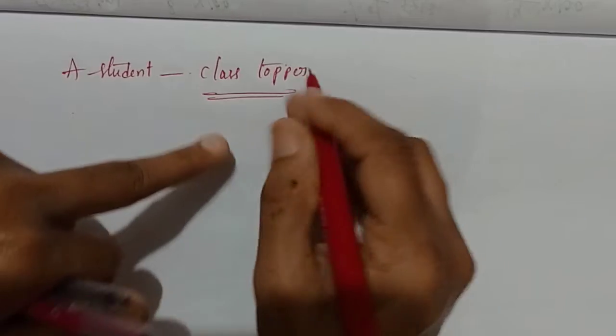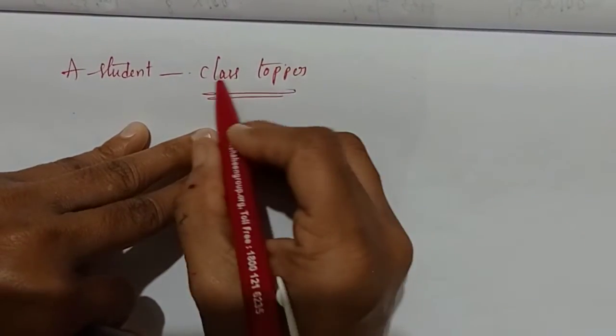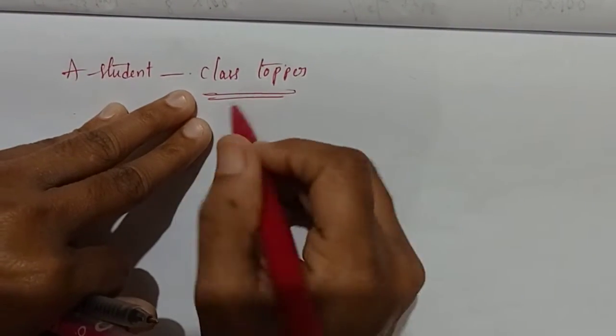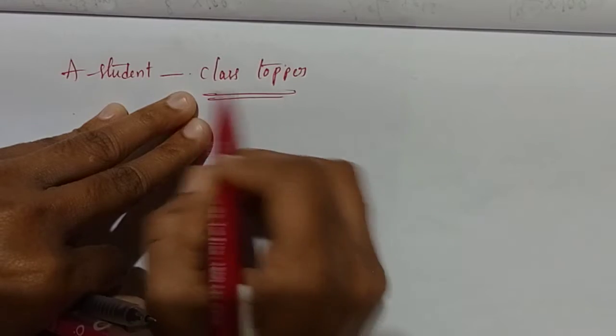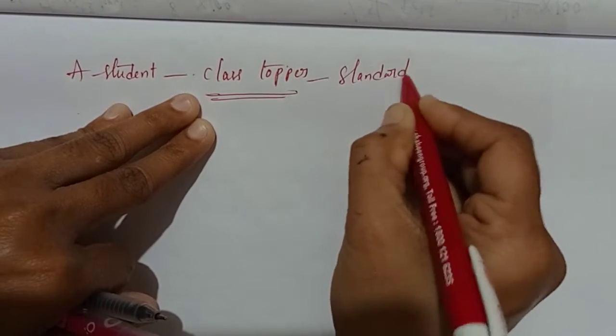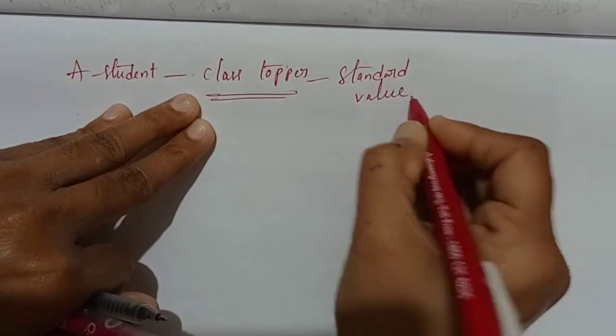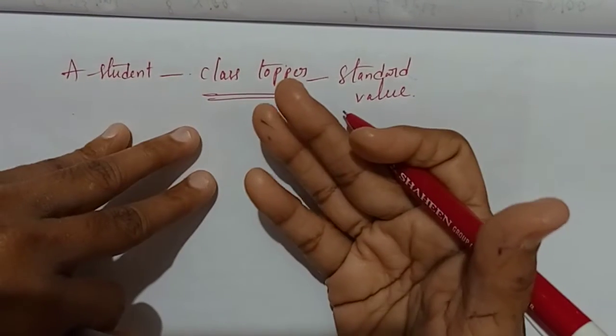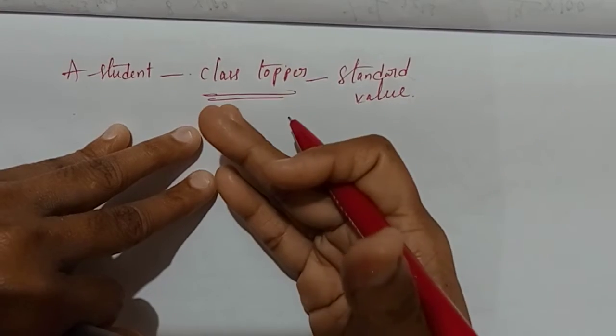He is having the one target. So what is his goal, students? Class topper. This is the standard. Okay, this you have to consider as a standard value. Now to become the class topper, what does he have to do, students?